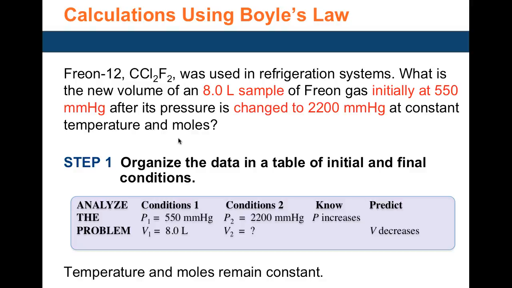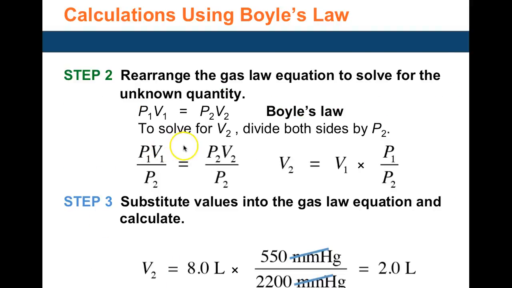So what do you anticipate? The pressure has gone up, therefore the volume must be lower than the 8 liters. P1 V1 is equal to P2 V2. You're solving for V2, so divide both sides by P2 to get rid of the P2 on one side.